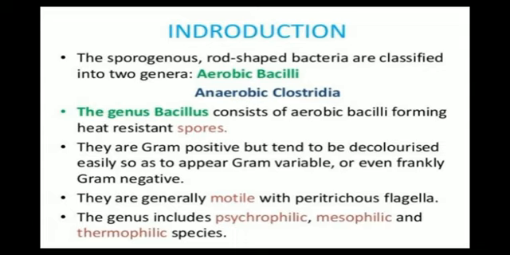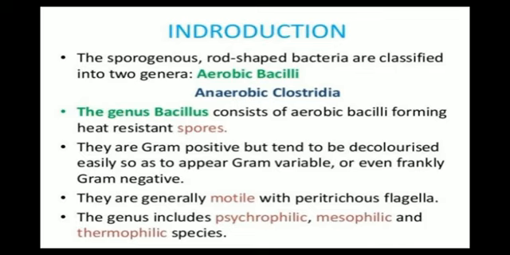Now the second word that we are getting familiar with is aerobic bacilli. Aerobic means a microorganism that grows in the presence of oxygen, and anaerobic means a microorganism that is capable of growing without oxygen also. Now the second point: genus Bacillus consists of aerobic bacilli forming heat resistant spores.